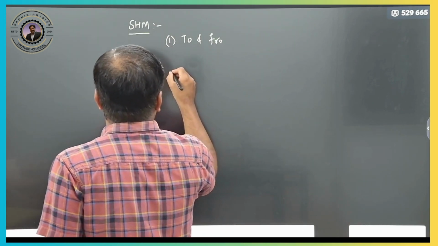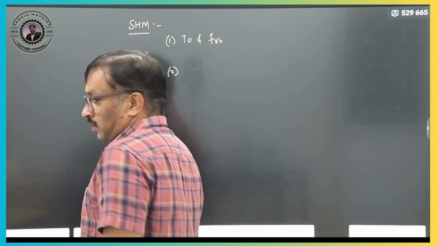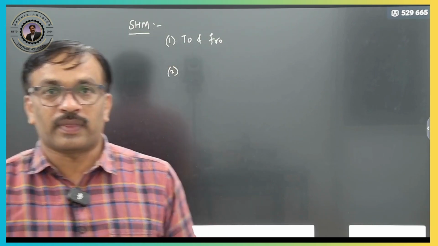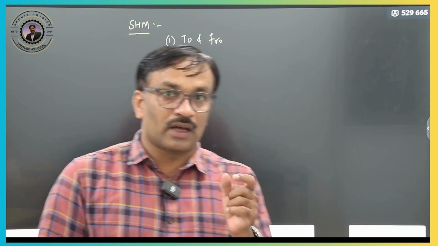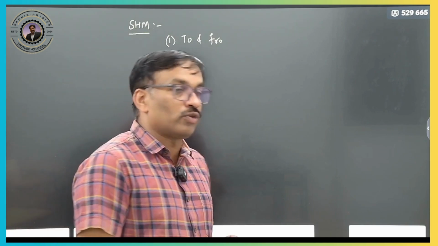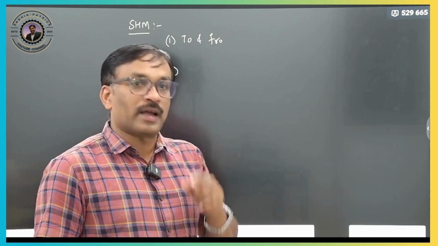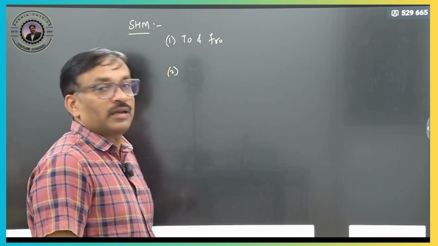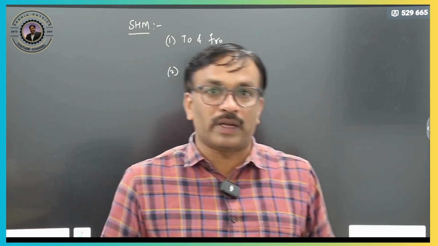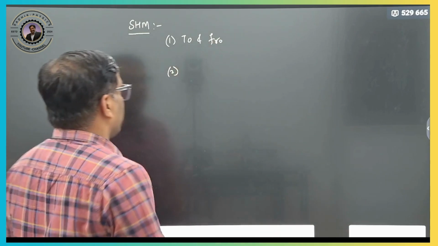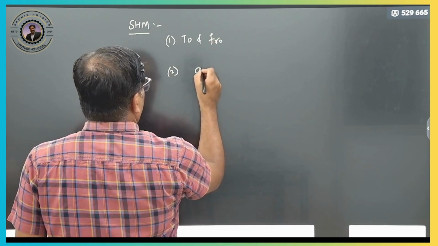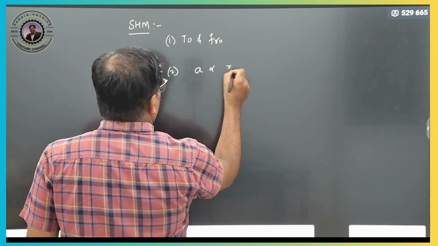Second one, the acceleration of the particle should be directly proportional to the displacement, but acceleration and displacement should be opposite in direction. Therefore, acceleration is directly proportional to the displacement.